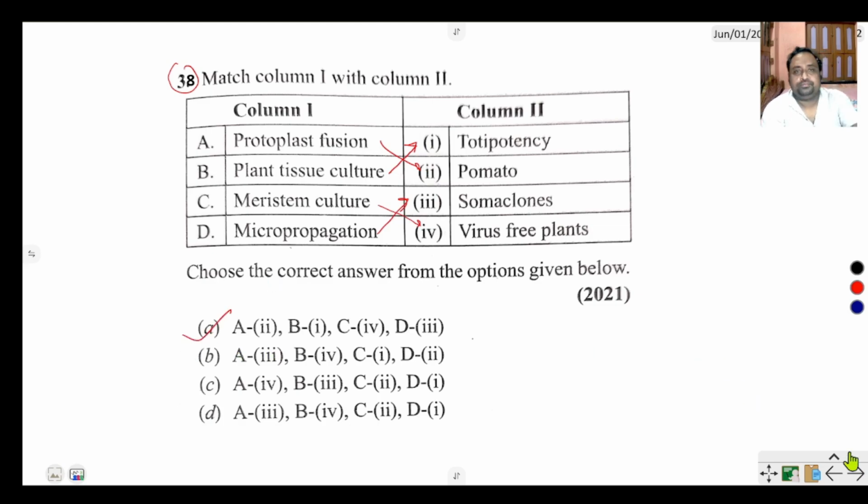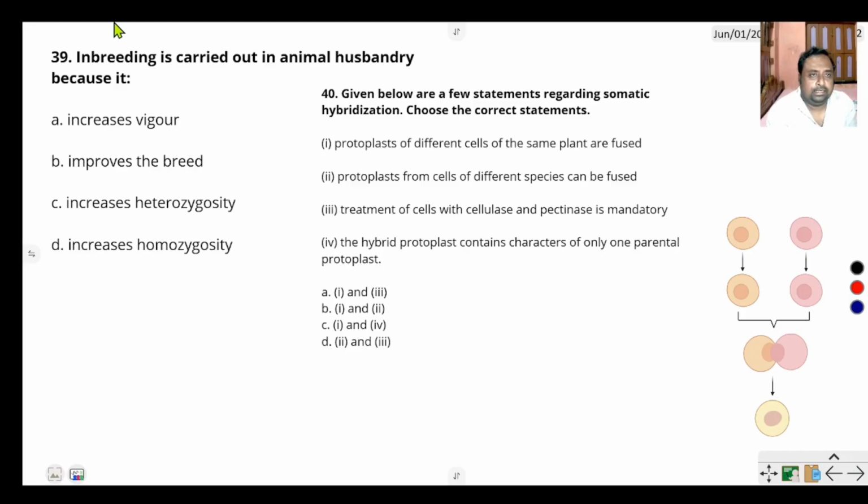Next question, 39. Inbreeding is carried out in animal husbandry because it increases vigor, improves the breed, increases heterozygosity, increases homozygosity. So definitely inbreeding means cross between closely related organisms.